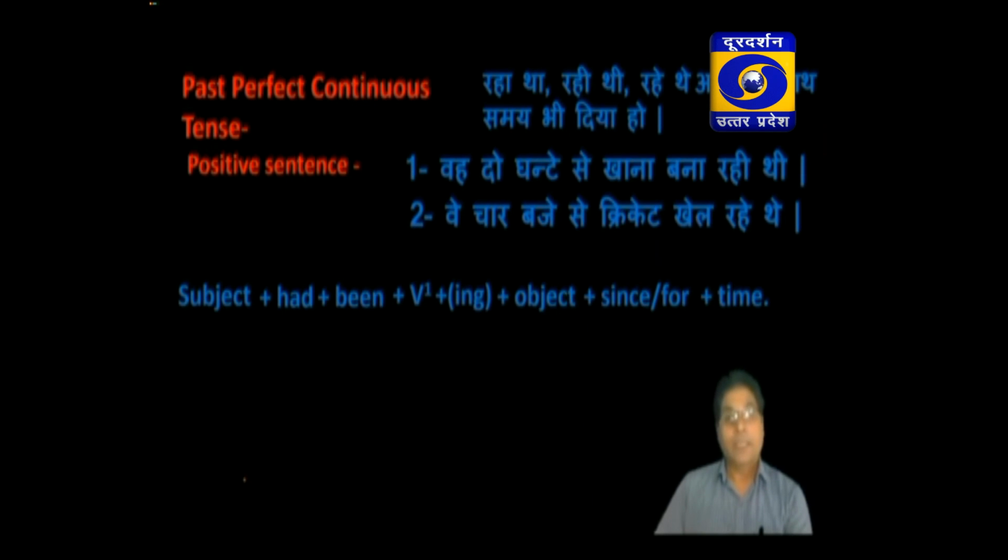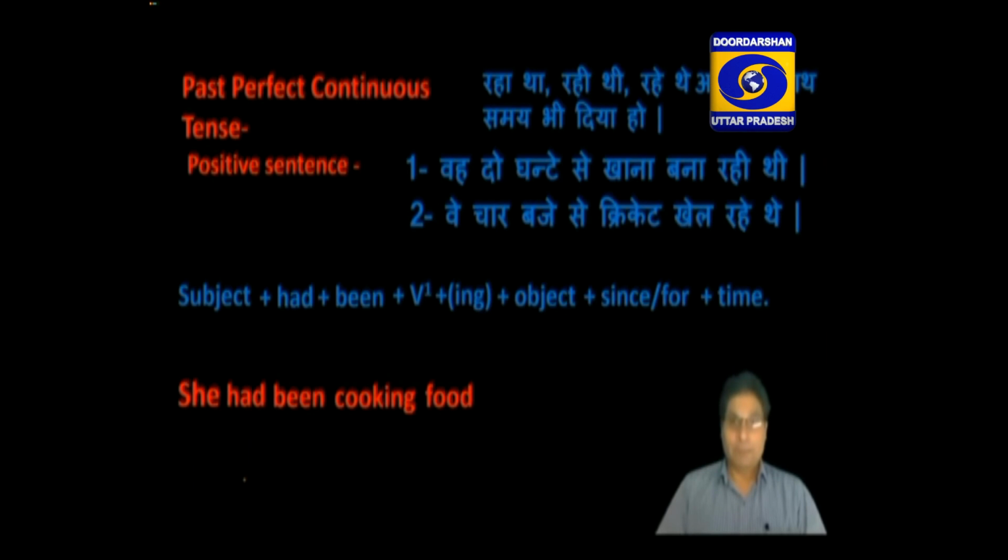It means first of all we have to write the subject of the sentence. She had been cooking food, and here there is a period of time, amount of time, so we have to use for 2 hours.